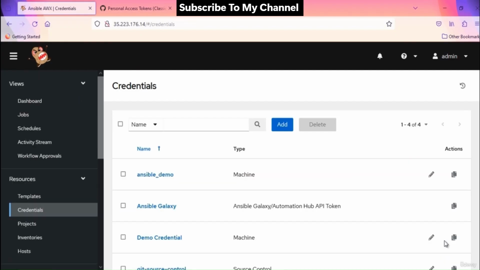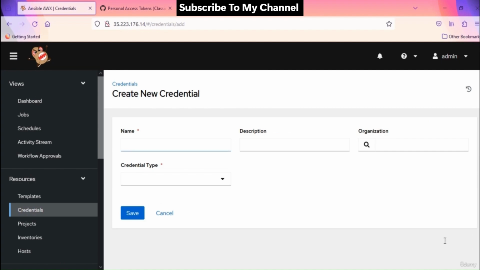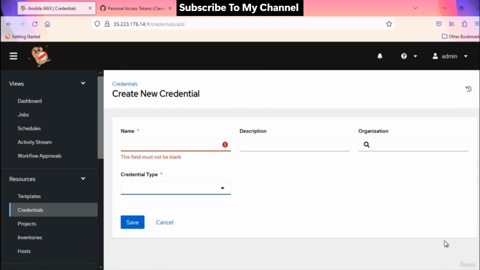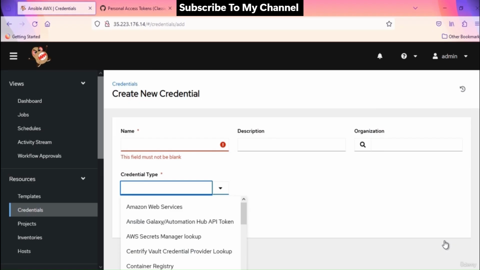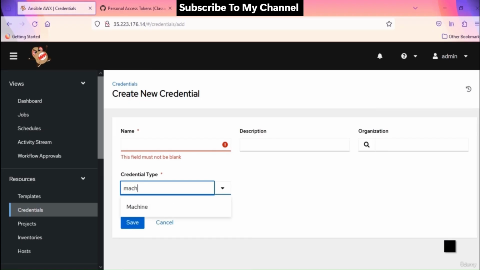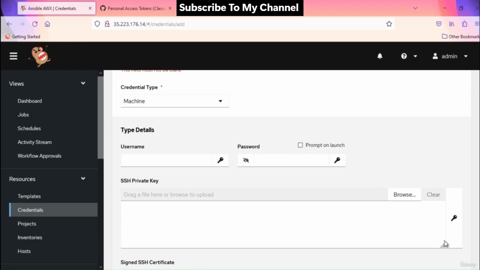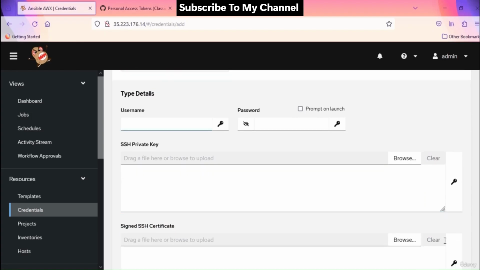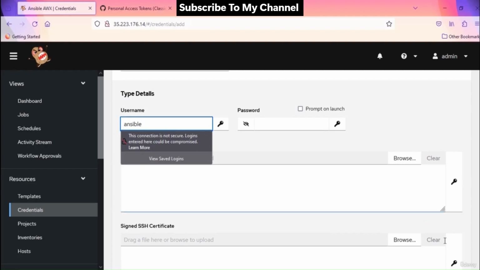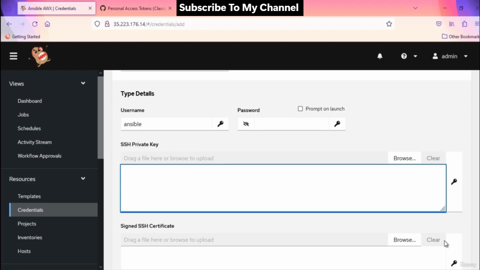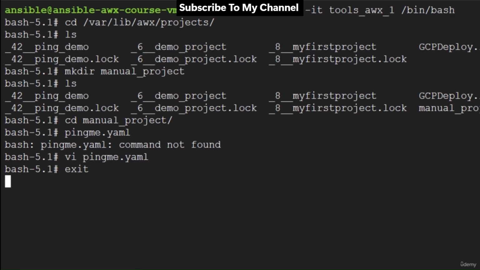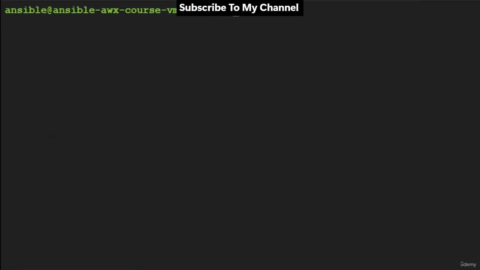For the second type of credential, to SSH to the host machine, click on the add button, provide the name and description, select the credential type as machine, provide the username. In our last video, we created an Ansible user on all hosts as well as on the control node to carry out the automation task. Provide the same user here. Now we need the SSH private key. For that, go to the VM's SSH terminal.